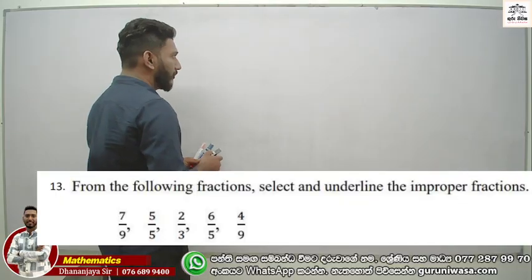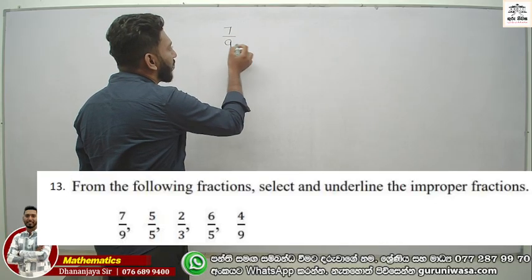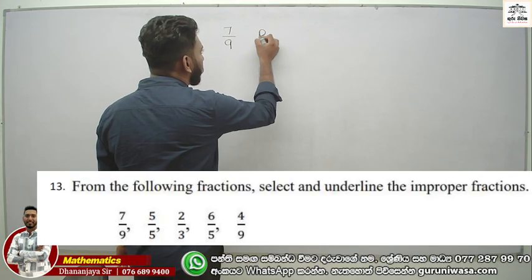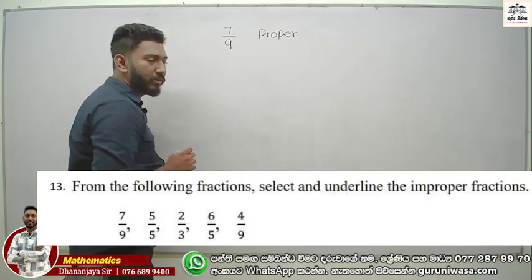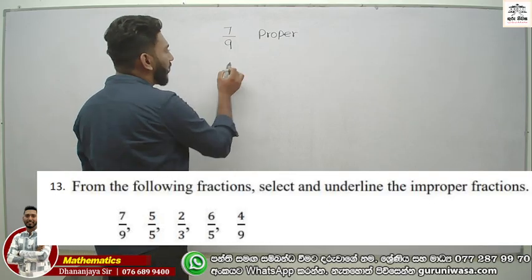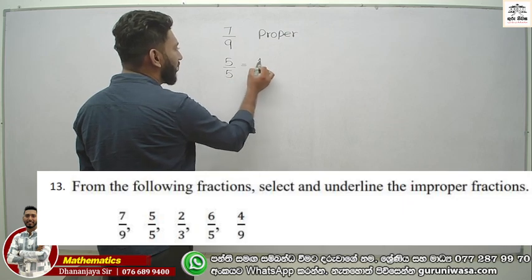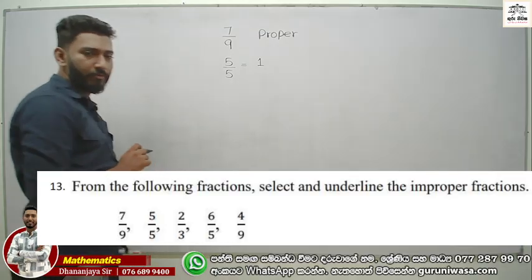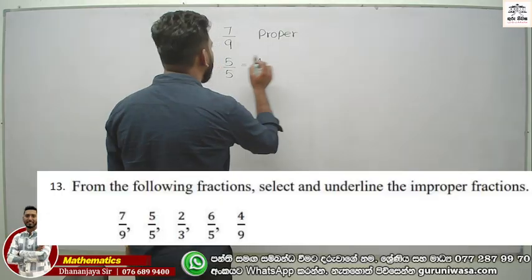Right? Therefore, 7 over 9. This one we call a proper fraction. It's not an improper one, because the numerator is less than the denominator. 5 over 5. Just a whole number. This one is also equal to 1. 5 over 5 is 1. 2/3. 2/3 is also proper.